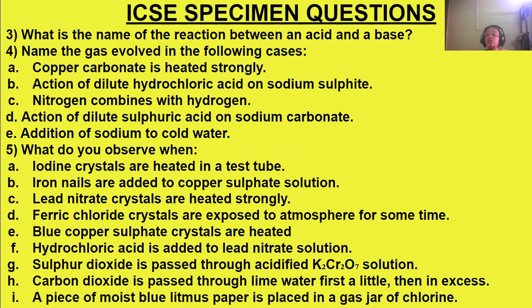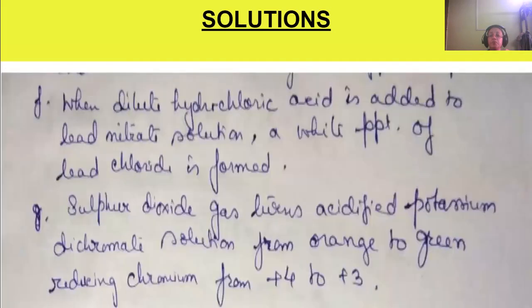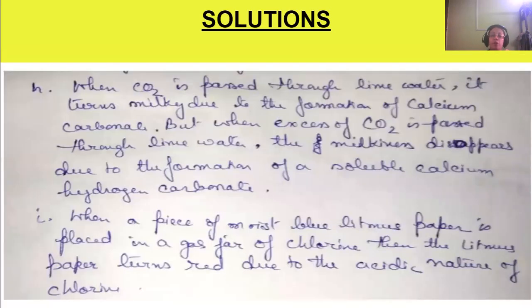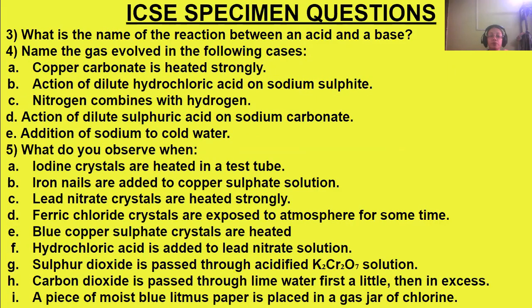Next is a piece of moist blue litmus paper placed in a gas jar of chlorine. What happens? We will see that the moist blue litmus paper will turn red due to the acidic nature of chlorine. As chlorine is acidic in nature, it will turn moist blue litmus paper red. Okay, next, we are going to the next question.